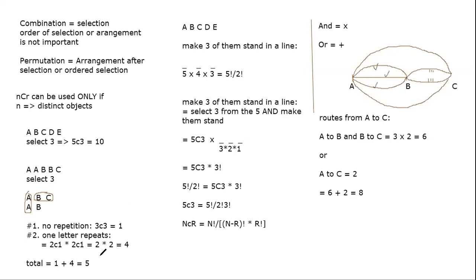My point is, you cannot do 5C3 because that's completely wrong. And do not even think of doing 5C3 divided by 2 factorial just because 2 of the letters are identical. That's for arrangement, not for combination. The only way of doing selection where you have repetition is by making cases like this. No other plausible alternative. There is one very complicated formula, but let's not get into all that. So this is basic combination.